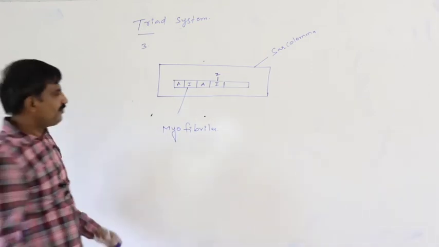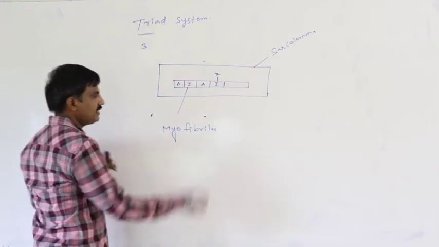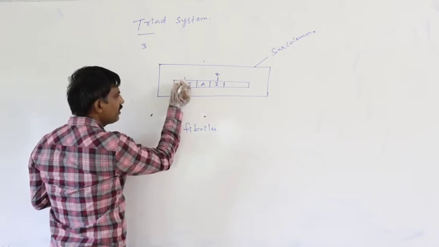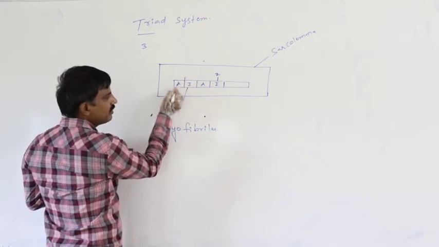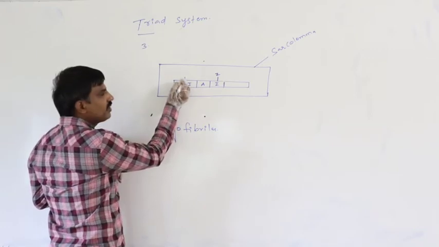So definitely in the mammalian sarcocyte, this is the junction between the A and I band. This is the A band, this is the I band, this is the junction.